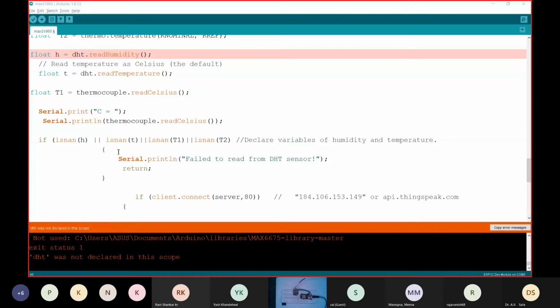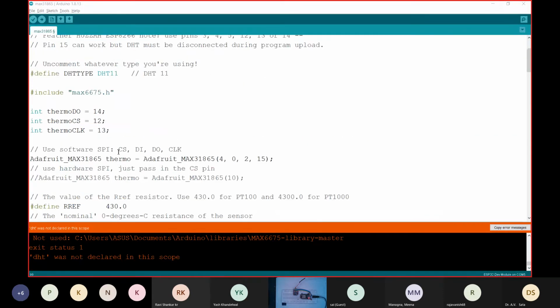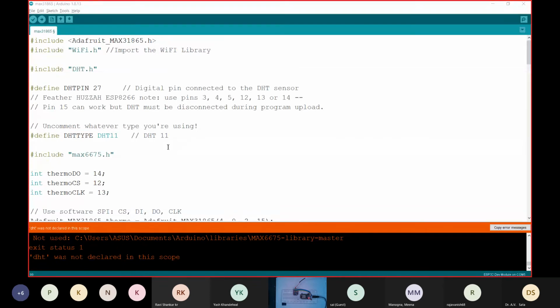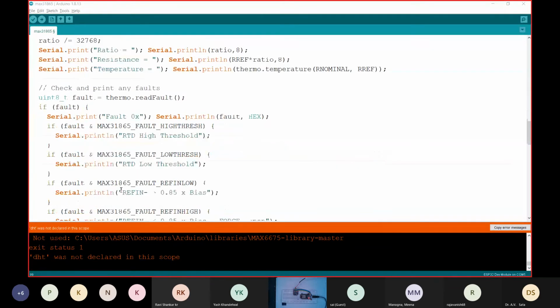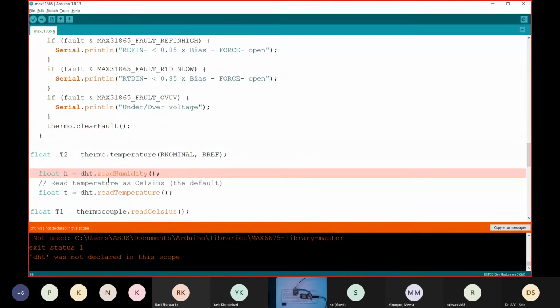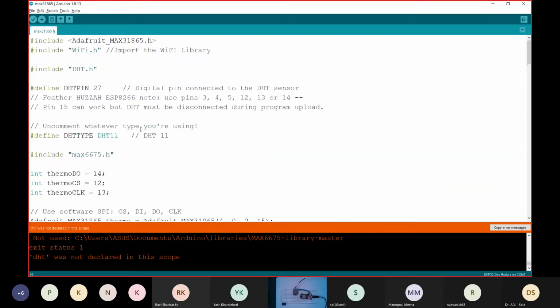Okay, DHT was not declared in this scope. So we haven't declared this DHT function that combines. So I have defined that also.